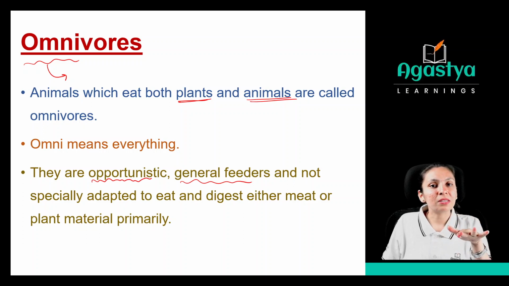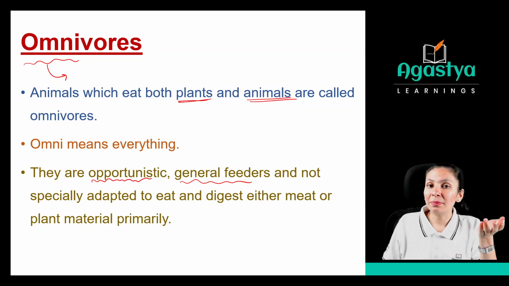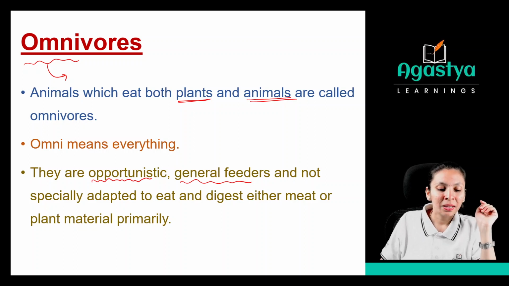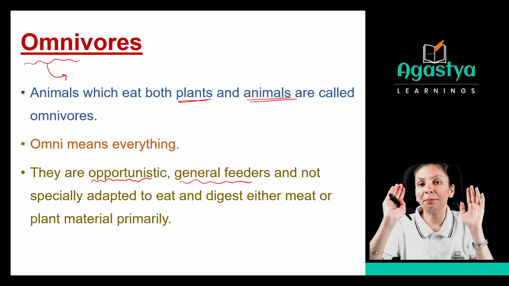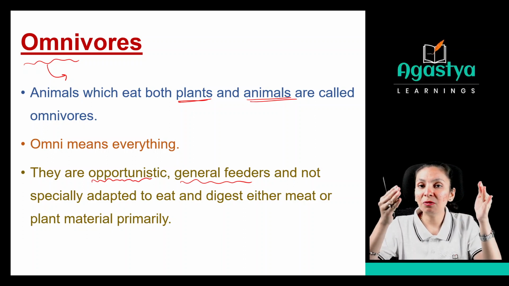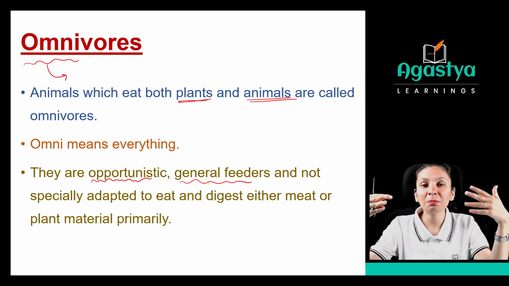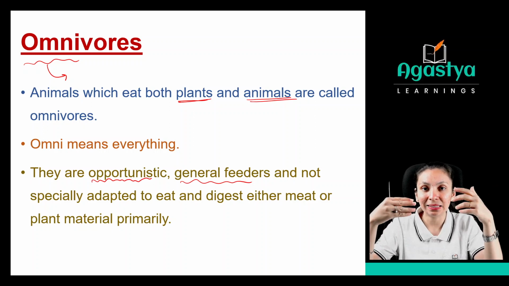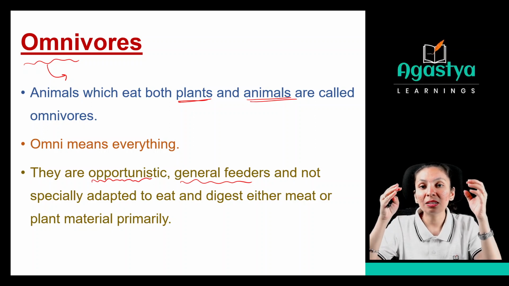Their food is generous, that they don't require that special food, that they will get only plant related products, that carnivores will get only flesh of the animals. They can eat anything, plants or animals. So they are the generous. Then they are not specially adapted. See, as we have seen for the herbivores and carnivores, they had special features related to their teeth to grind the food, the special bacteria which is present in their sac.